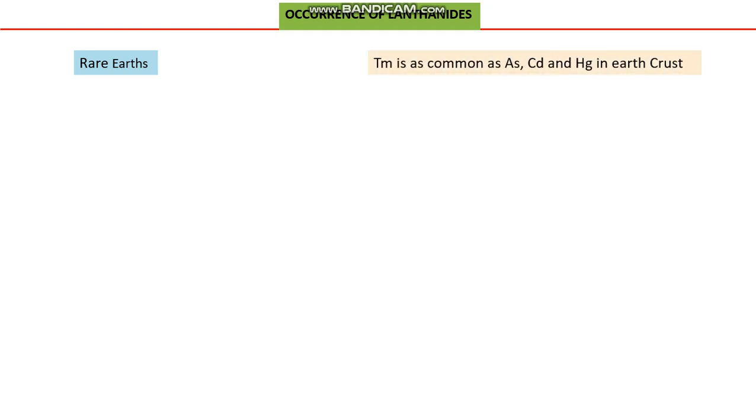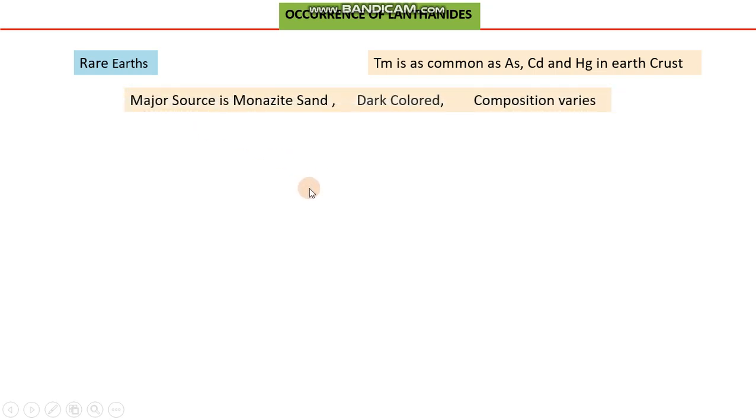This is because thulium is as common as arsenic, cadmium, and mercury in the earth's crust. So these elements are no more rare earth elements because they are not rare in the earth's crust, as by definition it was explained. Now, what are the major sources of lanthanides?